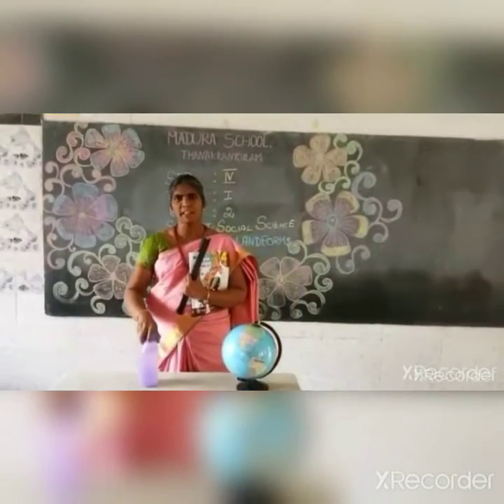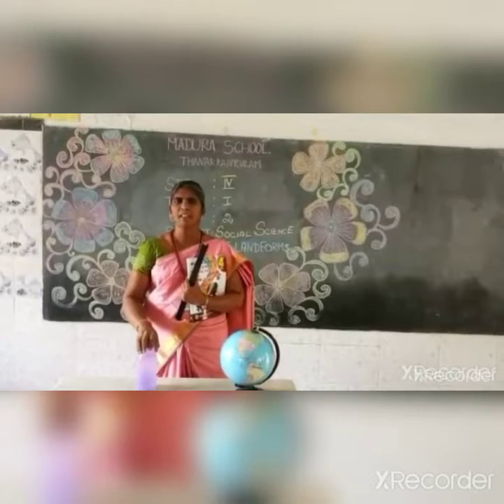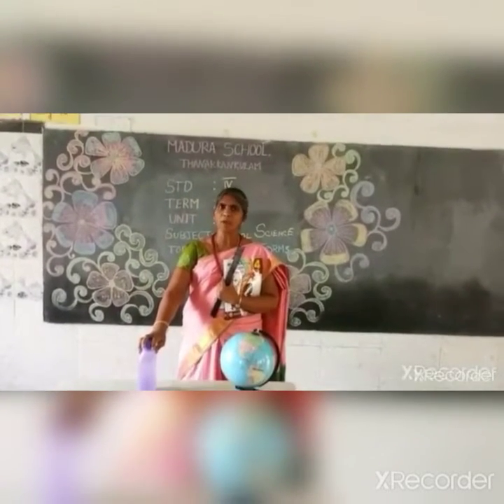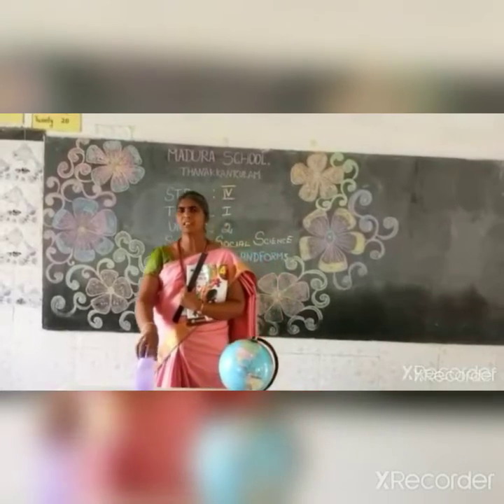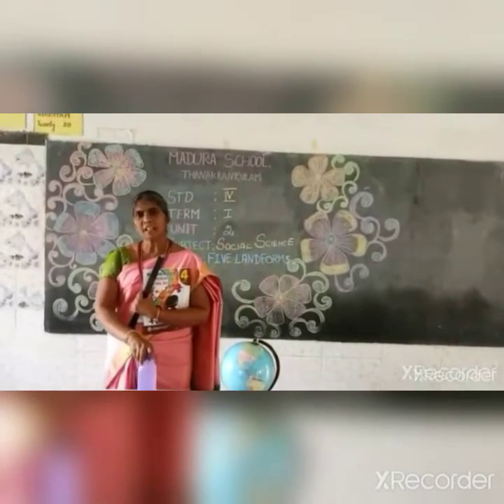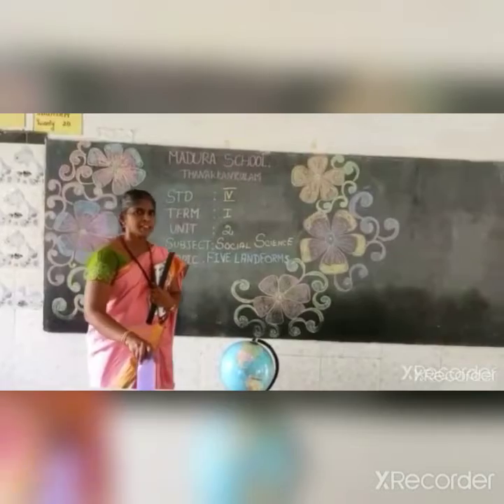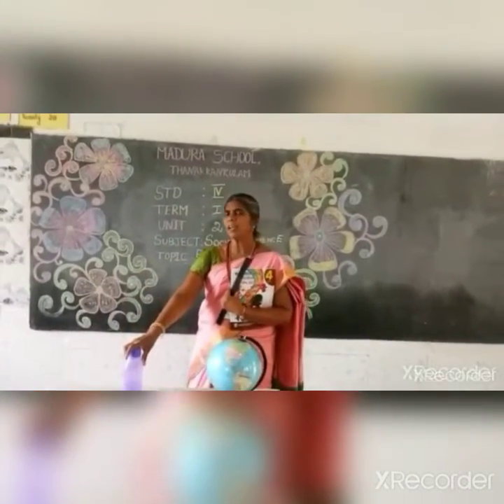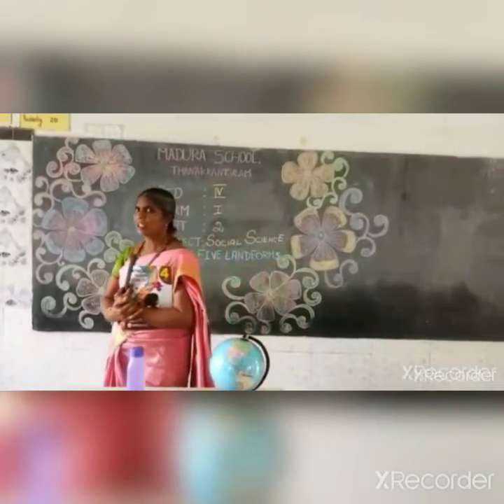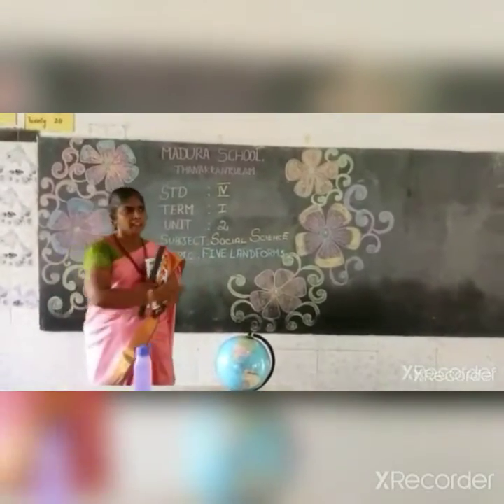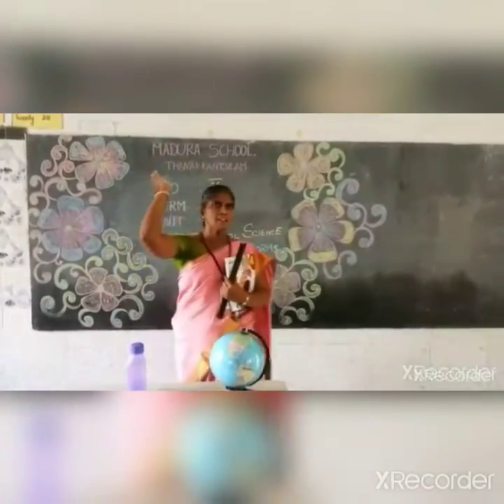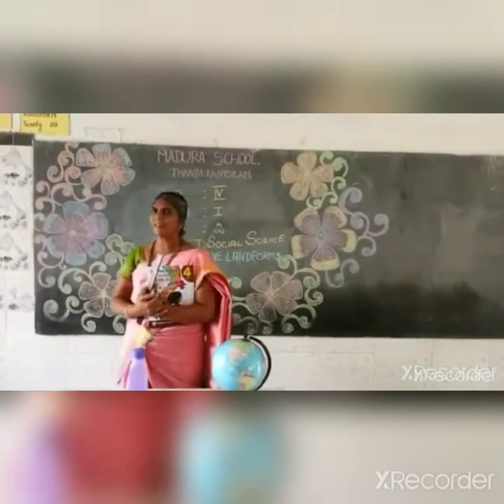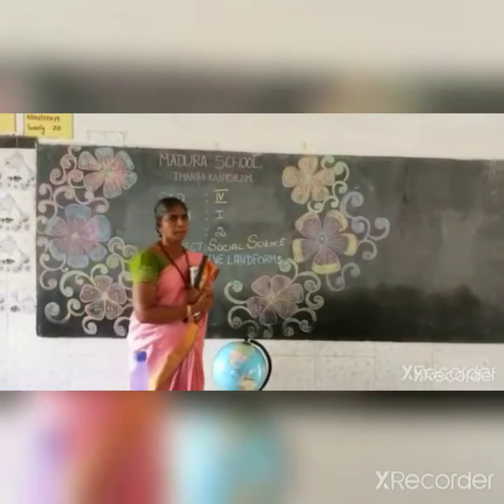Hydro means water. The name itself we can understand. The major water bodies, oceans, seas, rivers, lakes, etc. constitute hydrosphere. The next one, atmosphere. The air surrounding the Earth's surface is called atmosphere.